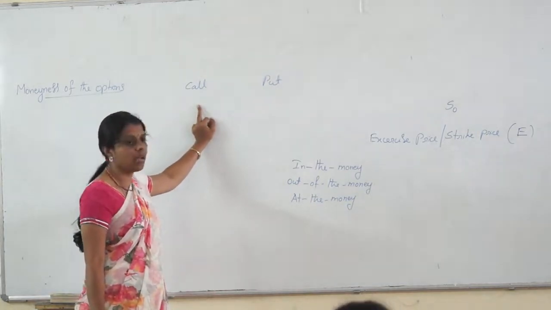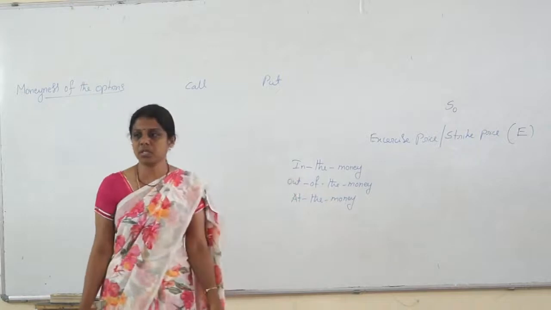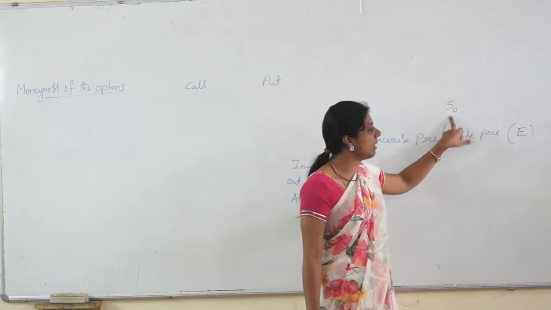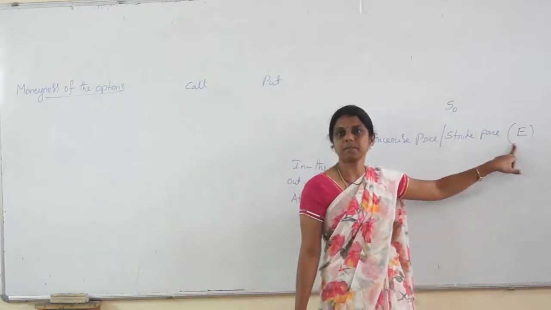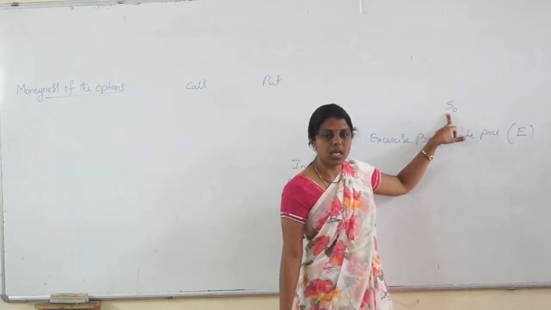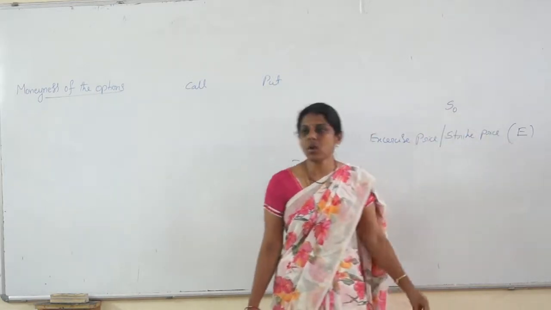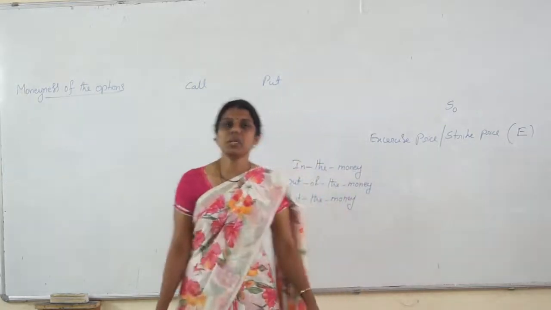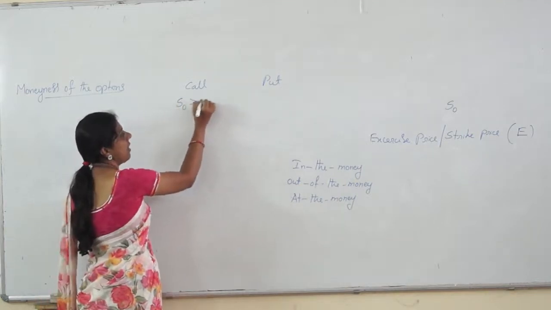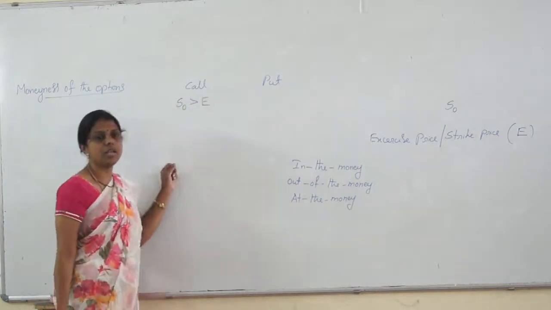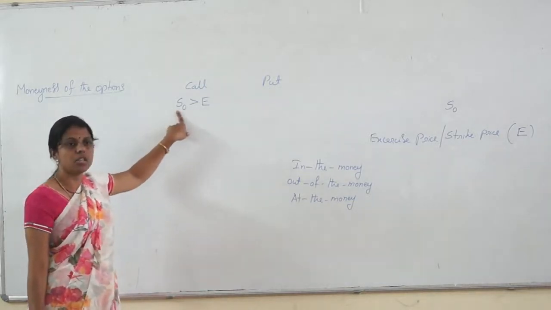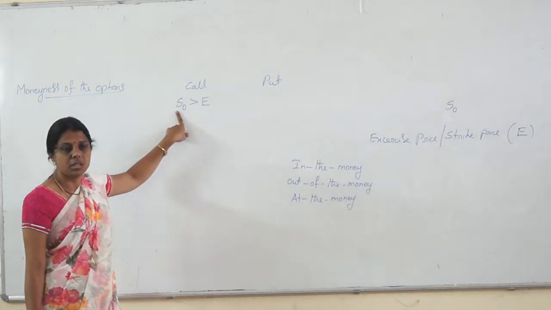When can a call option be in the money? That is, when the spot market price is greater than the exercise price. When the spot market price of the underlying asset is more than the exercise price or strike price, then it can be said to be an in-the-money option. That is, S naught is greater than E. Why is it in the money when S naught is greater than E? What is S naught? Spot market price of the underlying asset.